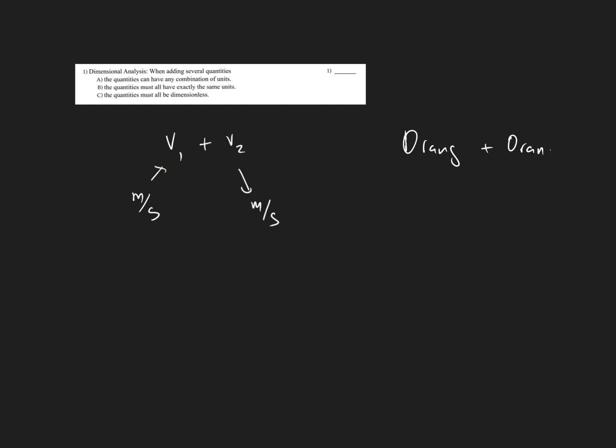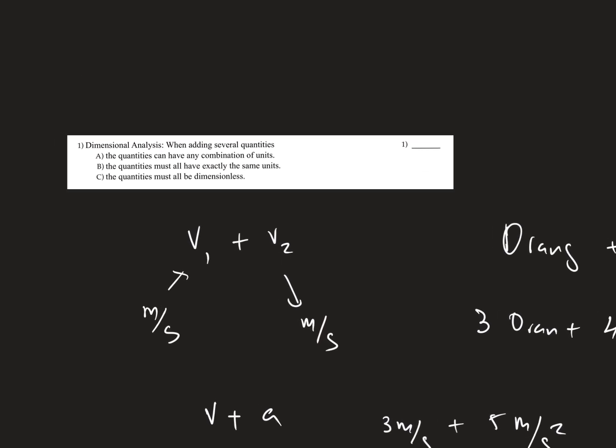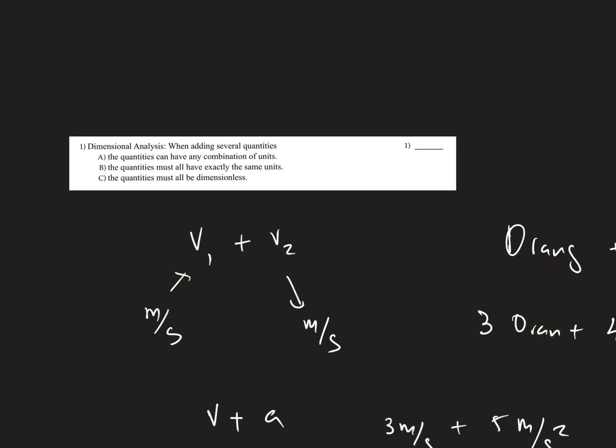You cannot sum 3 oranges plus 4 apples. You cannot sum because they have 2 different units. So you cannot sum, for example, velocity plus acceleration. You cannot sum 3 meters per second with 5 meters per second squared, because you must sum with the same units. So what is the answer? The answer must be B.